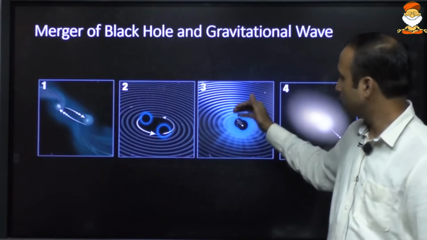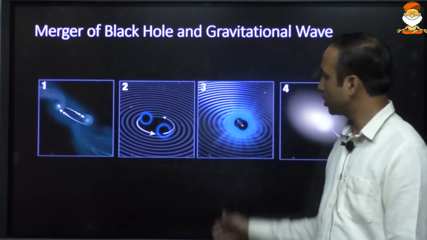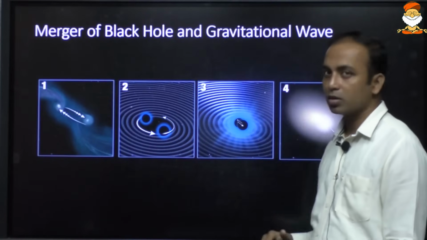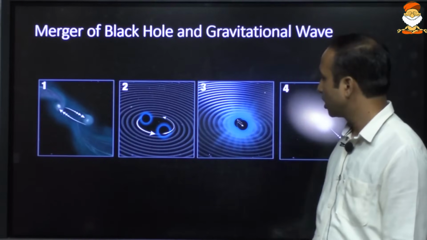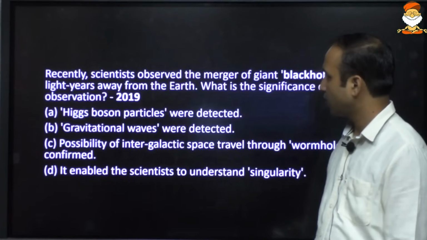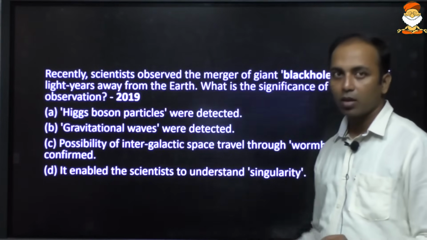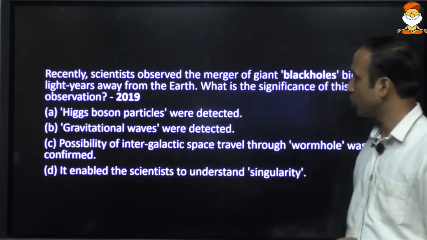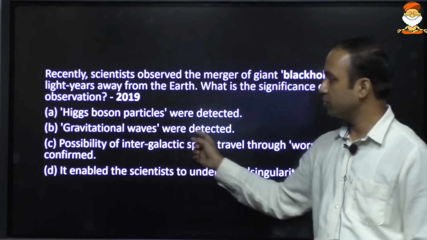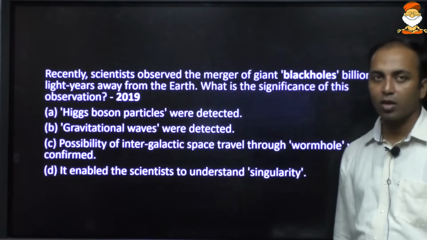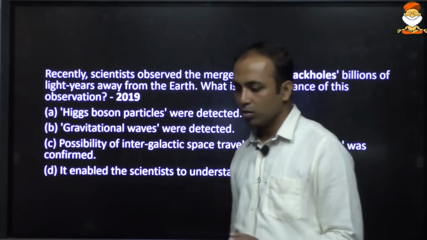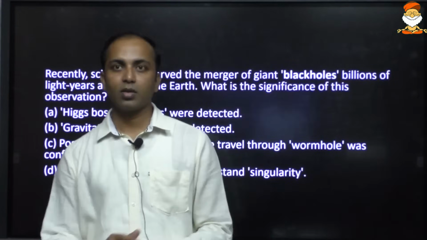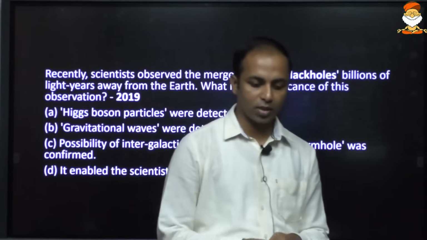In a similar manner, these gravitational waves are formed. They travel several kilometers, millions and billions of kilometers in space. In 2019, the merger of giant black holes took place, and because of which the gravitational waves were detected. In 2019 only, the first photo of the black hole was taken.